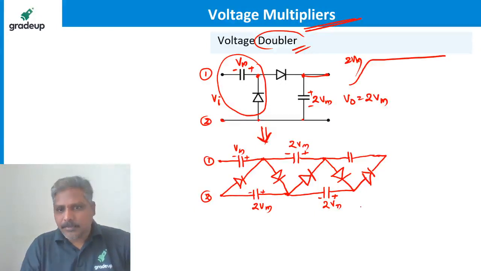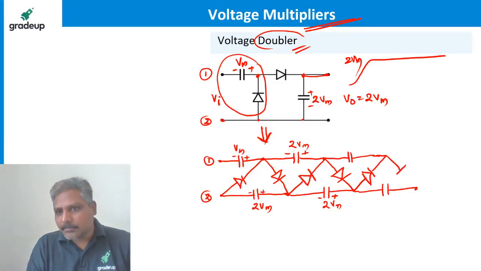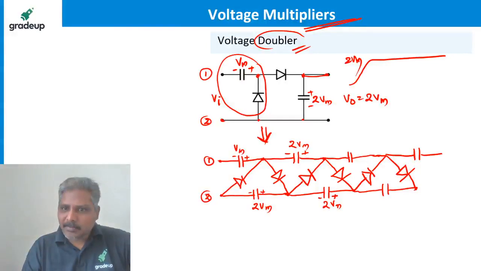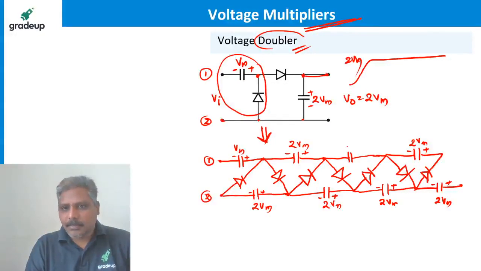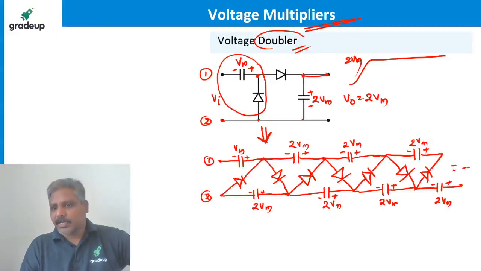Please hold for some time. Don't ask questions, you will get the clarity. If I continue like this, have you observed there is a pattern being developed? This is also 2 Vm. This is also 2 Vm. Like that, this can continue.